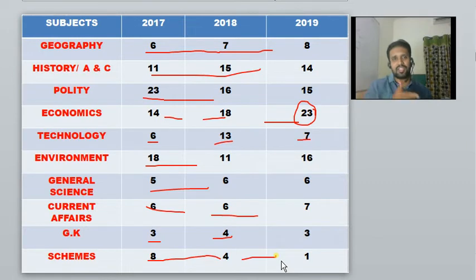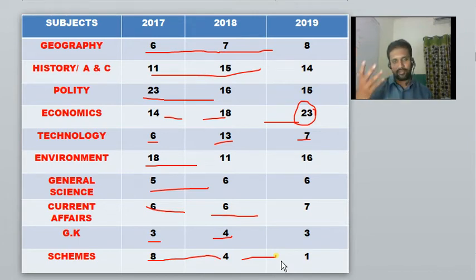And the same schemes ran in 2018 also. Hardly 2-3 new schemes were asked, and that's why the number has decreased. The same schemes are still there in 2019, which is why only one new scheme was asked in 2019. At the time when they came to power, many schemes were there and UPSC had lots of scope to ask.